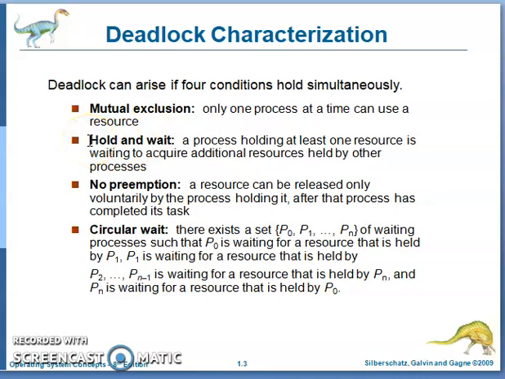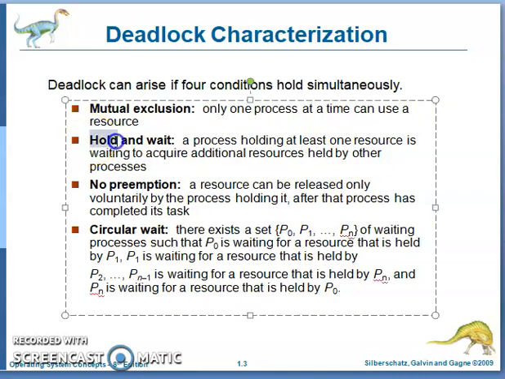Second condition is hold and wait. A process holding at least one resource is requesting other resources that are held by other processes. This is called hold and wait: it holds a resource and is waiting for some other resources held by other processes. Third condition is no preemption.